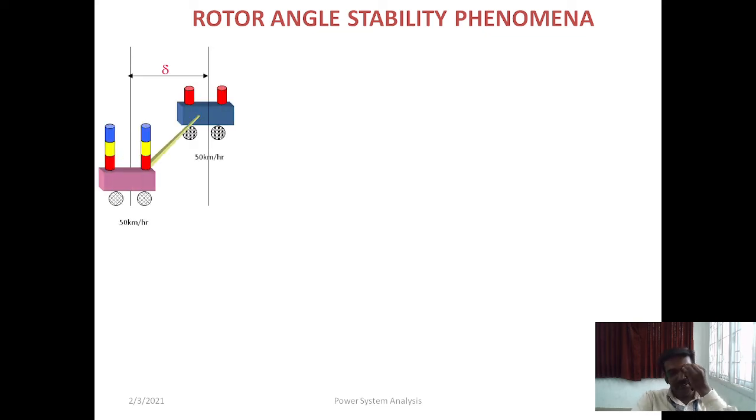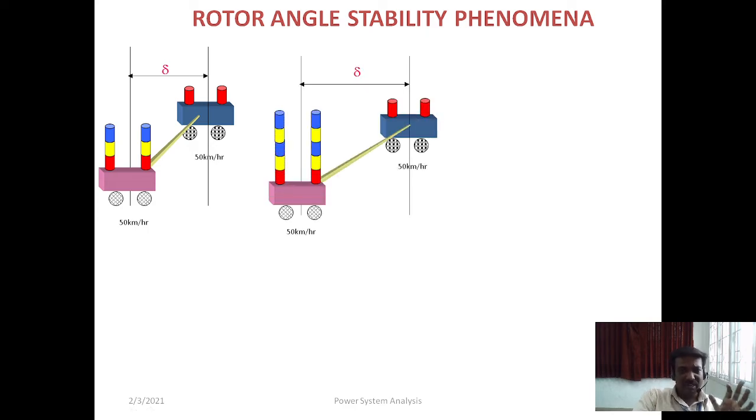Suppose here we have two machines. I assume that two systems are running in parallel, tied by a wire or a thread, right? We assume that the first one is the stator and the second one is the rotor, and the distance between the stator and rotor we consider to be delta. Now we are increasing the load on the rotor side. When we increase the load on the rotor side, what will happen? Load on the rotor side means we are taking the supply from the stator, so we are taking the real power from the stator. It cannot take the power immediately.